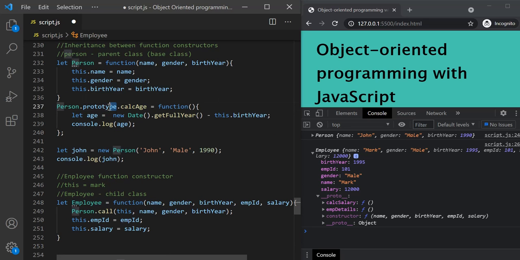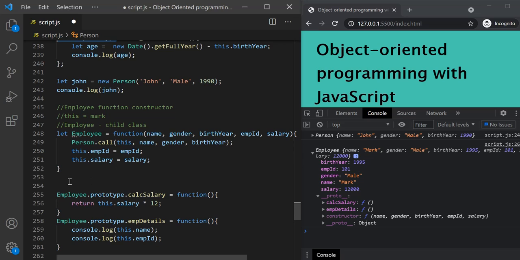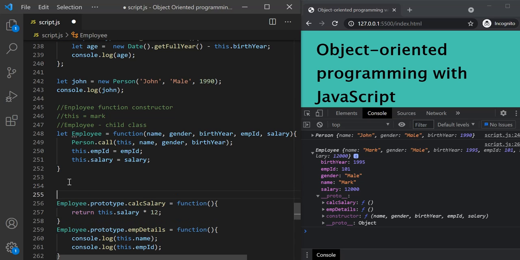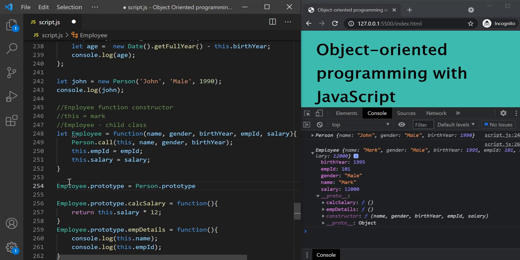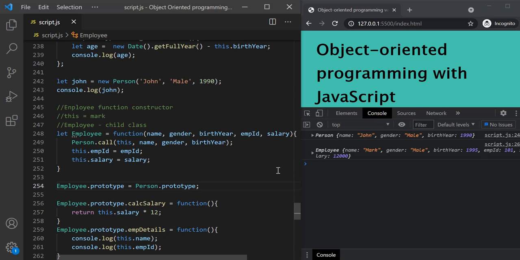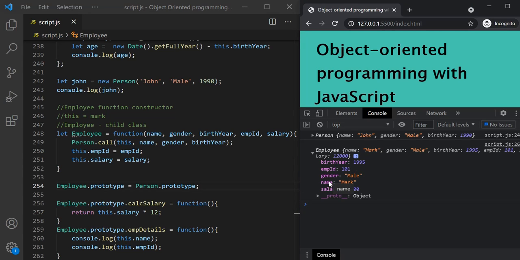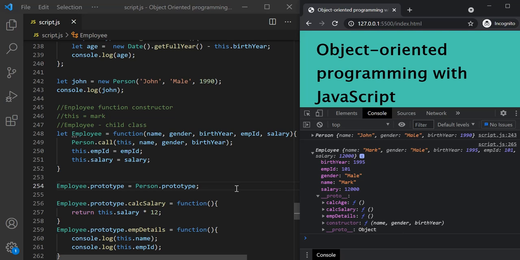So let's say employee.prototype equals person.prototype, and that's it. Let's save the changes and expand this employee object. So it has all these 5 properties: birth year, employee ID, gender, name, and salary. And if I expand the proto property, now this mark object also has access to the calc age method along with calc salary and employee details.